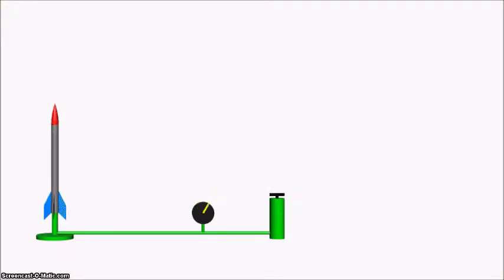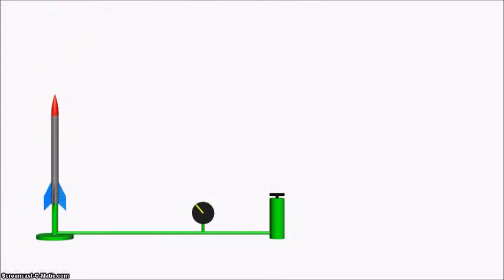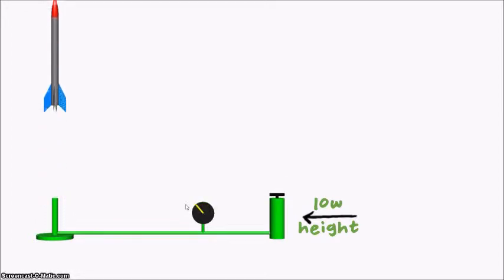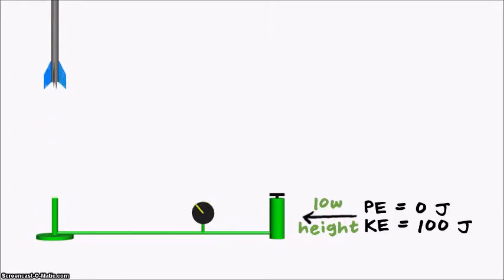Let's take the example of the bottle rocket, and the only part that I want you to focus on is the part when it leaves here. So when the bottle rocket is off of the launch pad, we're going to call that height 0. At height 0, the lowest height, the potential energy of this system is going to be 0. And the kinetic energy is going to be based upon how fast it's going, and let's just give it a value of 100 joules. So what's the total energy of this system? 100 joules. That's the total energy, the potential energy plus the kinetic.